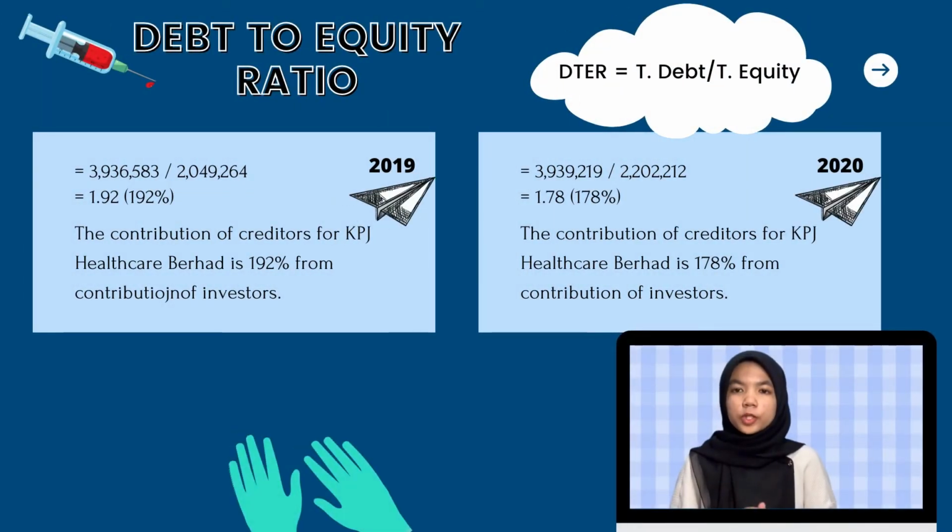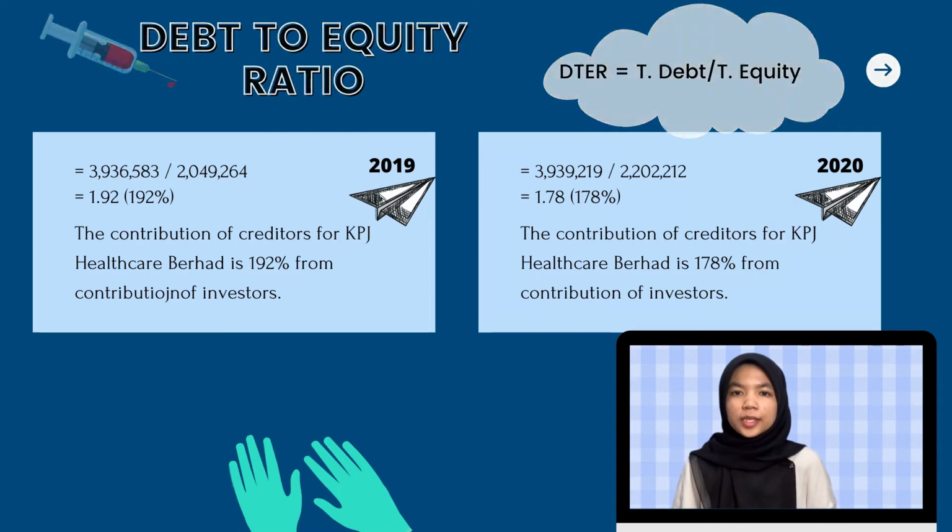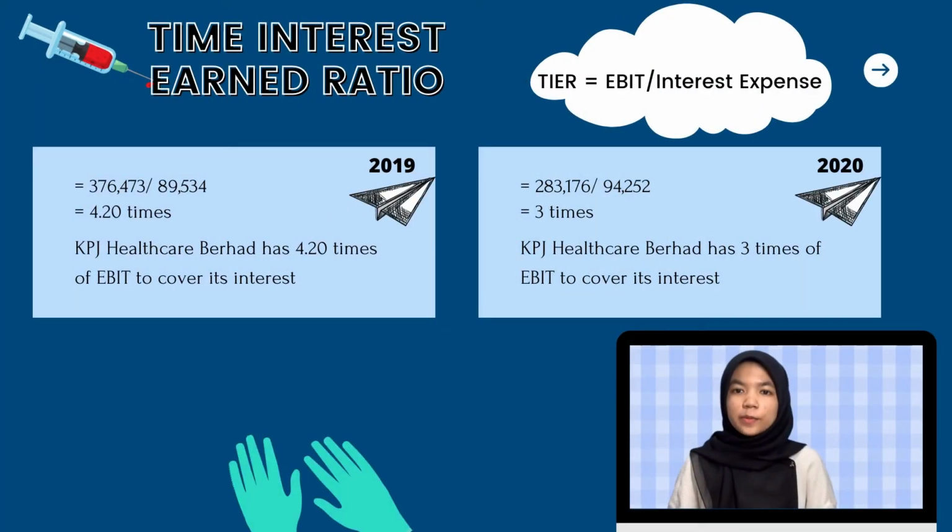Secondly is debt to equity ratio. The formula is total liabilities divided by total equity. The debt to equity ratio for the year 2019 is 192%. The contribution of creditors for KPJ Healthcare Berhad is 192% of the contribution of investors, while for the year 2020 it has 178%. It means that the contribution of creditors for KPJ Healthcare Berhad is 178% of the contribution of investors. So the debt to equity ratio for the year 2020 is better than the year 2019. Lastly is the times interest earned ratio.